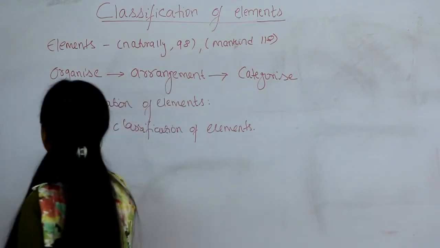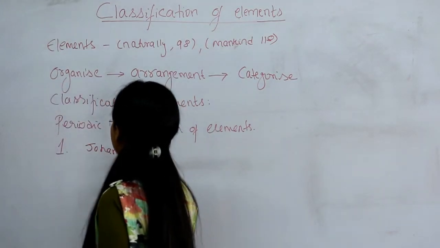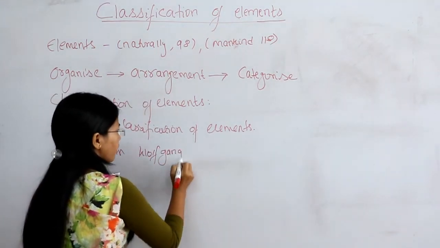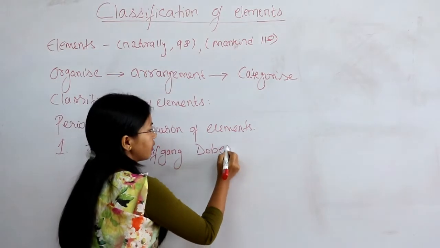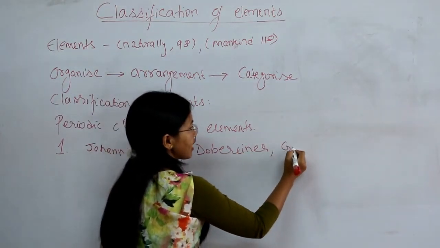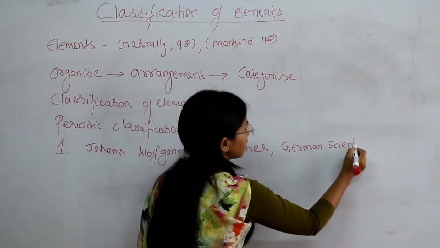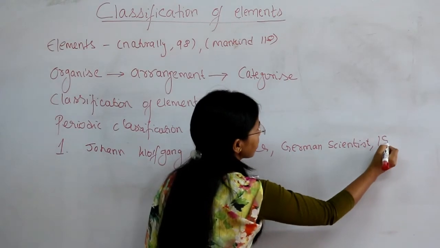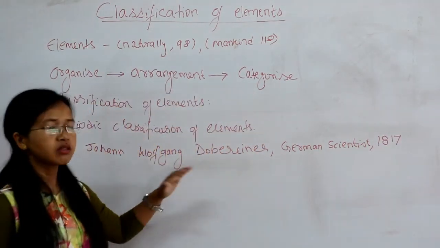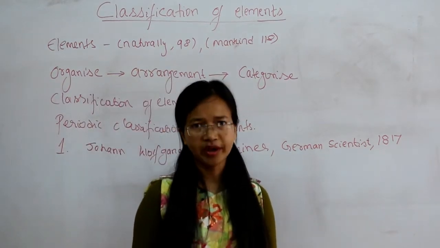His famous work is known as Dobereiner's triads.